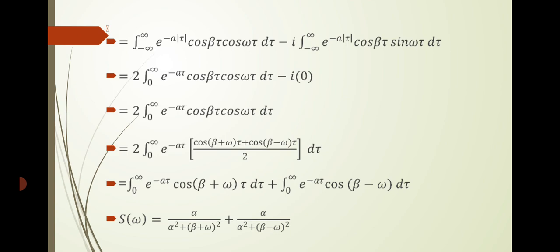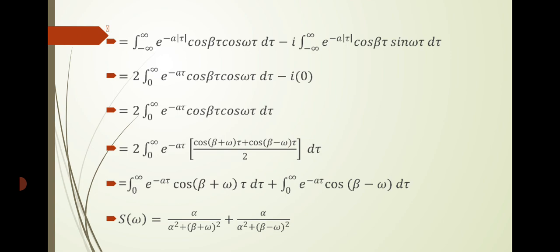In the next step, we substitute the formula for cos a cos b, that is cos of (a plus b) plus cos of (a minus b) divided by 2. Here a is beta tau and b is omega tau. Therefore, you can get like this. After that, the 2 on the outside and the 2 in the denominator will be cancelled.